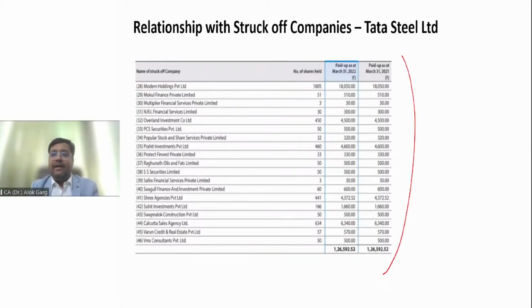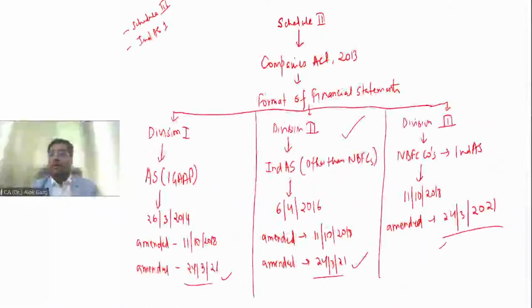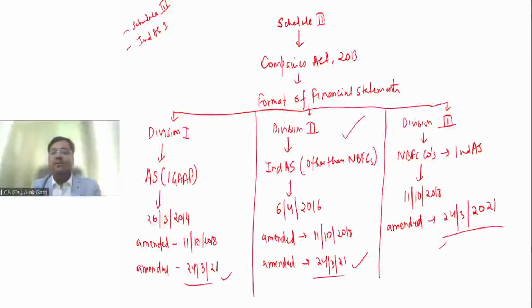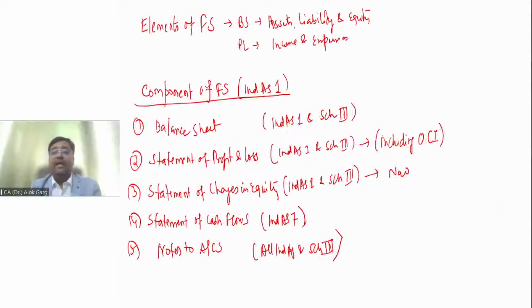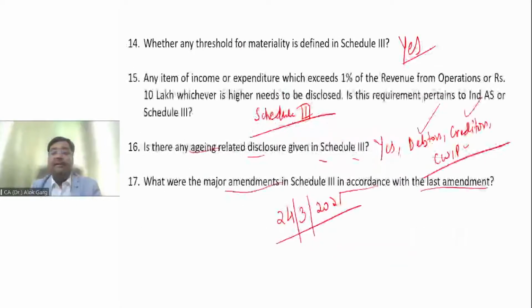coming to this PPT again, I have told you this entire universe of Division 2 to Schedule 3 in detail. We talked about elements of financial statements. We talked about Division 1, 2, 3. We talked about components of financial statements. I have shown you one annual report. Then I have shown you the balance sheet, P&L, statement of changes in equity format also from the institute study material. And with these 17 questions, I have covered all the important aspects, not only from the examination or theoretical perspective, but from the interview or real life perspective as well, right?